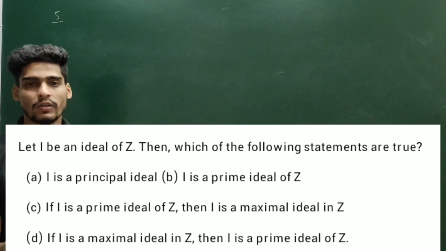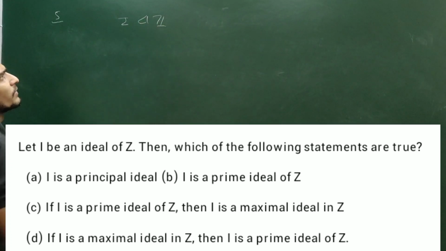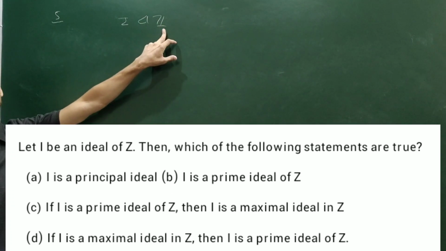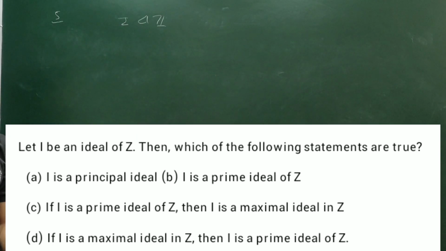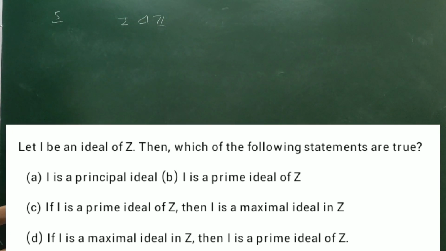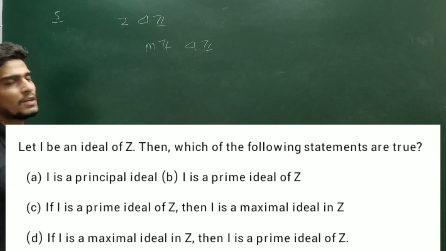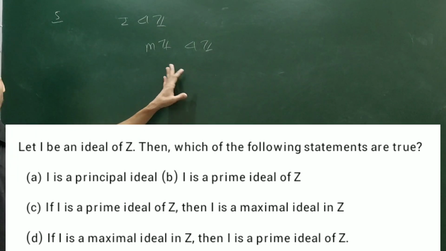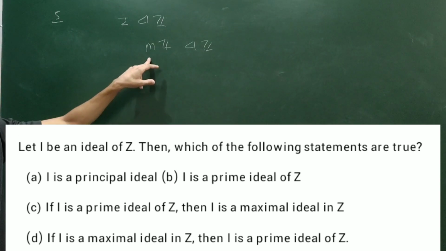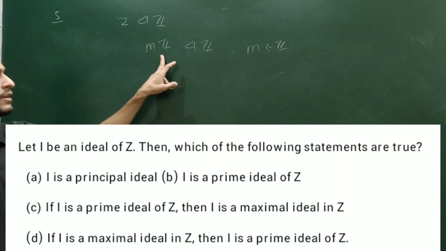Let I be an ideal of Z, then which of the following are true? I know that whenever my group with first binary operation is a cyclic group, then every subgroup becomes an ideal. So how many subgroups does this group have? Infinitely many, and all the subgroups are of the form mZ. So each mZ becomes an ideal because (Z,+) is a cyclic group. That is a statement you should know. So each mZ is an ideal of Z where m is varying over Z. For each m, mZ is an ideal.